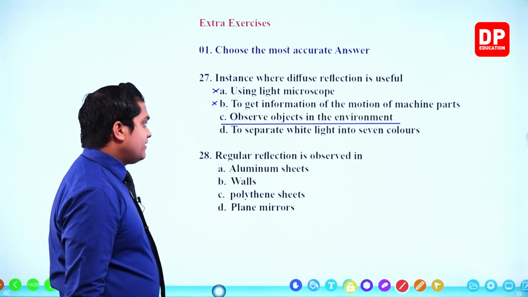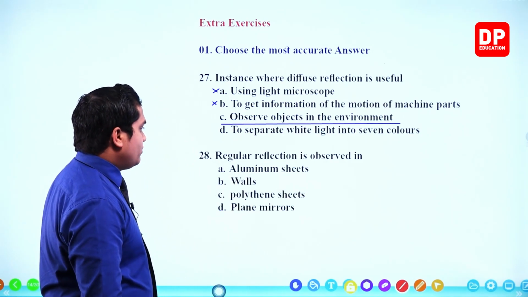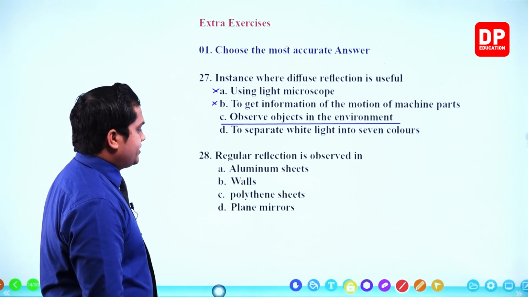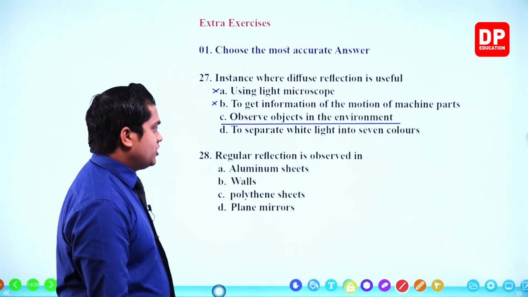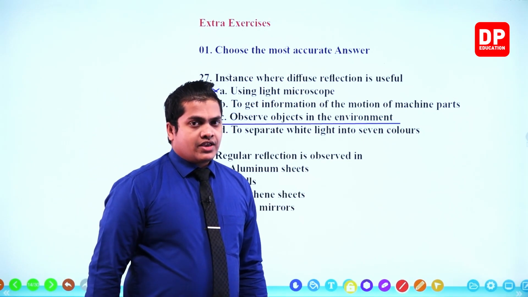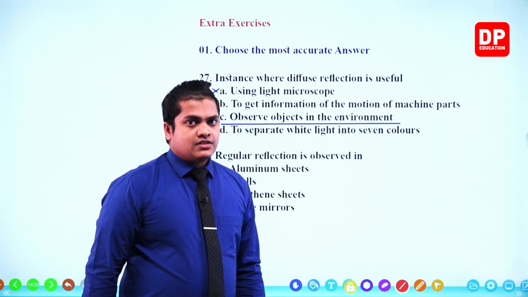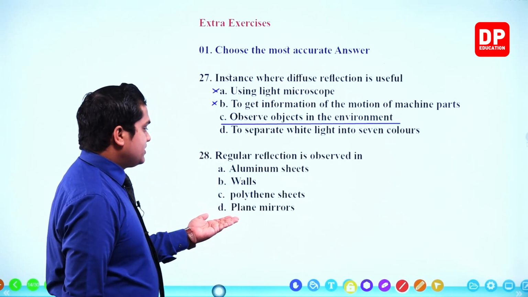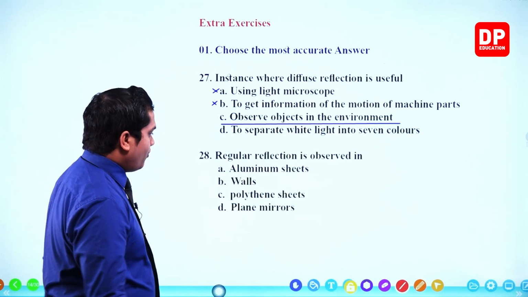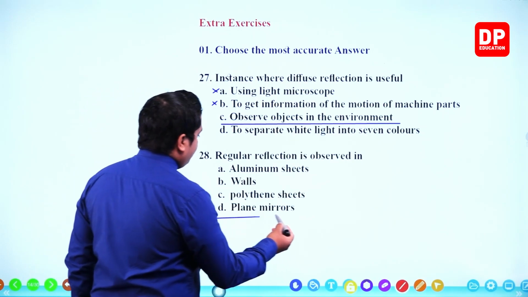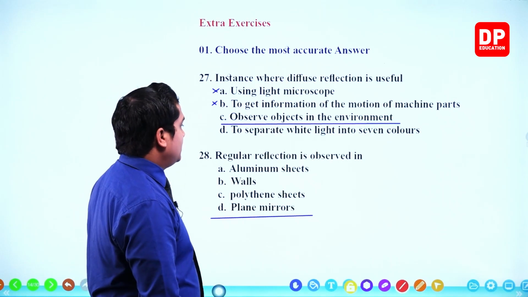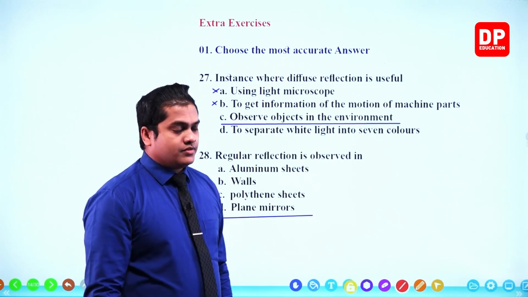Next one, regular reflection is observed in aluminum sheets, walls, polythene sheets, plane mirrors. Very simple, my dear children. In order to observe regular reflection, the surface must be smooth. So the smooth surface from these 4 is the plane mirror. So in plane mirrors, we can observe the regular reflection.